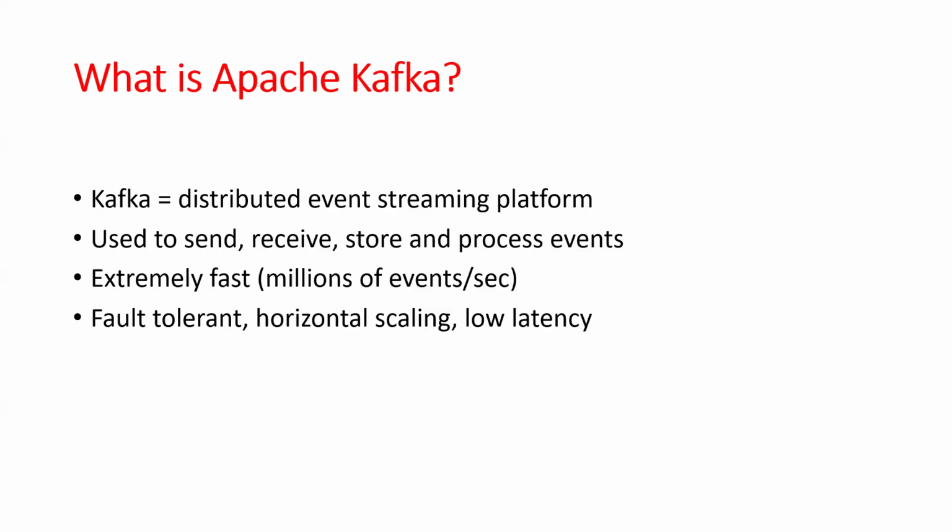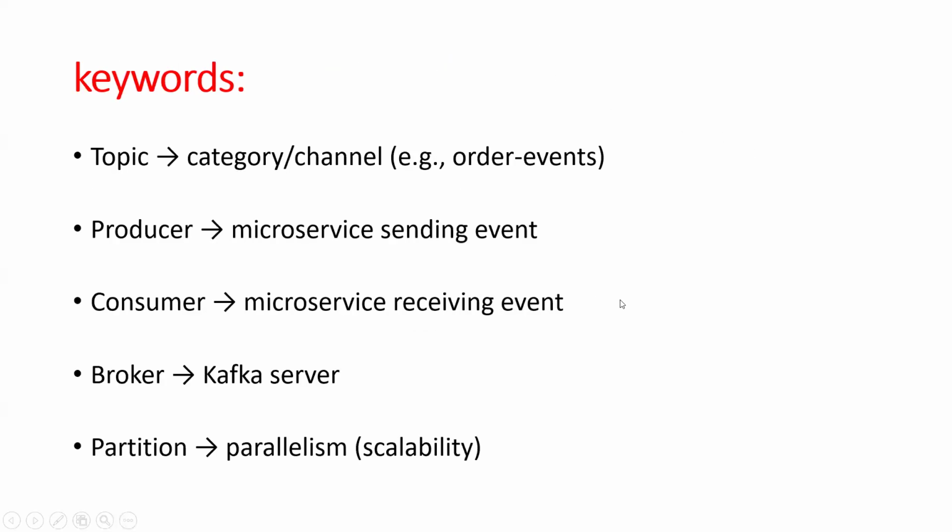So with Kafka, we can send, receive, store and process events. Because it is a streaming platform, it is extremely fast, and we can process millions of events per second. It offers horizontal scaling and low latency. Processing millions of events is not an easy task without event-driven communication, so that's why Apache Kafka is very important for real-time events.